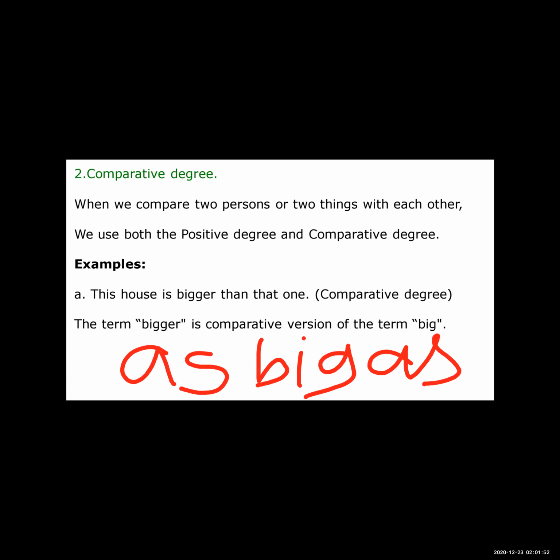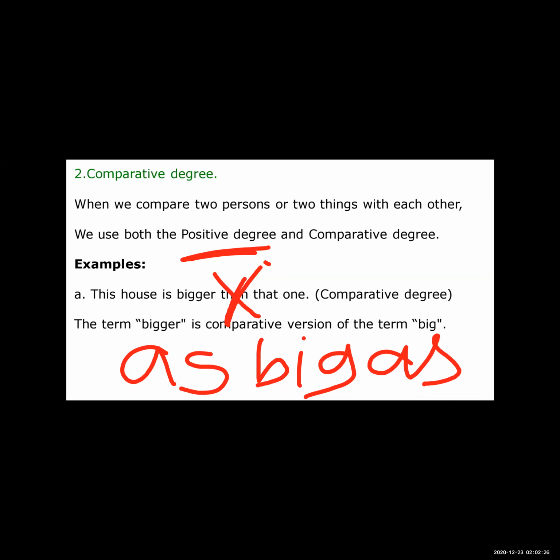This is the form we need to use while writing a positive degree example. The same example: this house is as big as that one. When I convert this sentence into the positive degree, I didn't use than. Than is a comparative word, so when we convert the sentence into the positive degree, we do not use than.